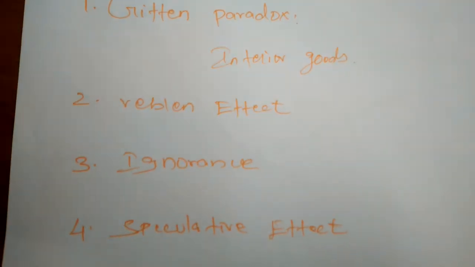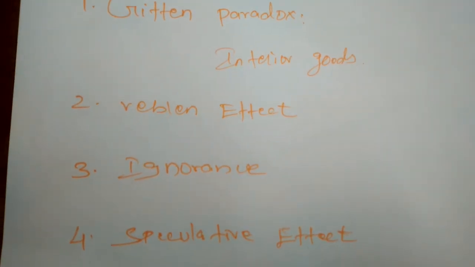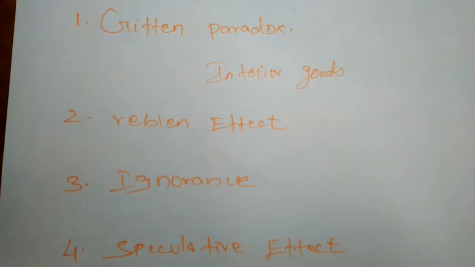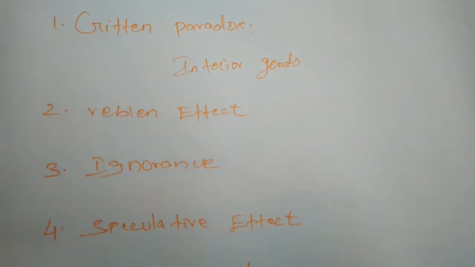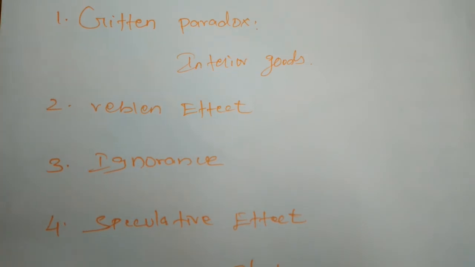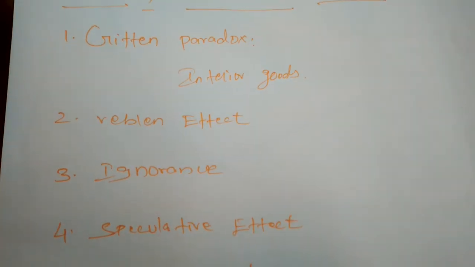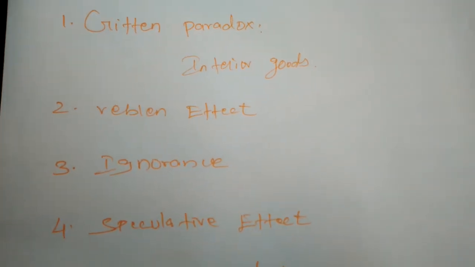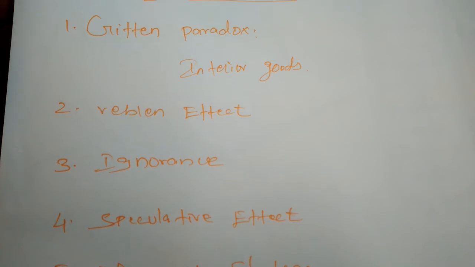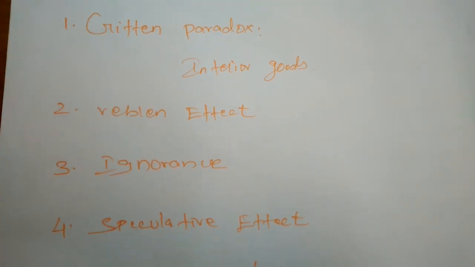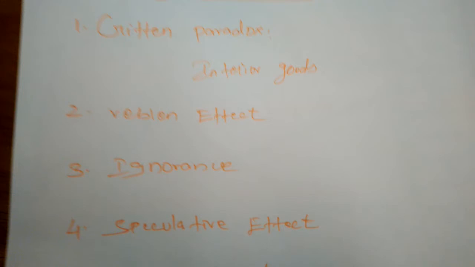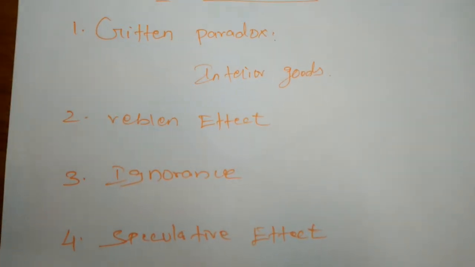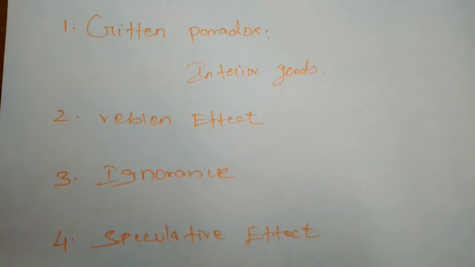So most of the rich people always buy more whenever the price of a commodity has increased. For example, if the price of diamond has increased, the poor people or the medium people will not purchase it. But at the same time, the rich people will want to buy that commodity. Whenever the price of gold is increased, the rich people will buy more gold. And when they are wearing and exposing it, they will want to show their fame.